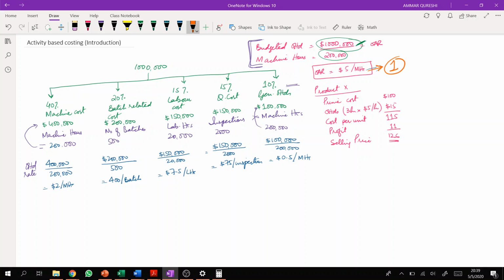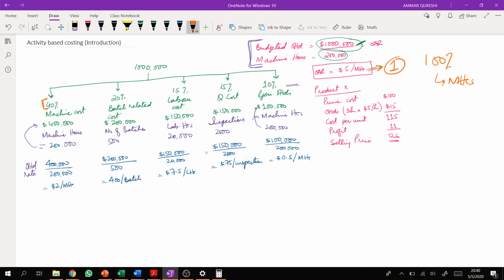That's basically the idea. So now overheads are distributed more accurately to the product because those overheads which get affected by labor hours are distributed on the basis of labor hours. Those overheads which get affected by number of batches are distributed on the basis of number of batches. Those overheads which are related to inspection are distributed on the basis of number of inspections. So what actually went wrong here? We considered that 100% overheads are related with machine hours. But practically, what is the situation? Only 40% overheads are actually related with machine hours. 60% overheads are not directly related with machine hours, right?